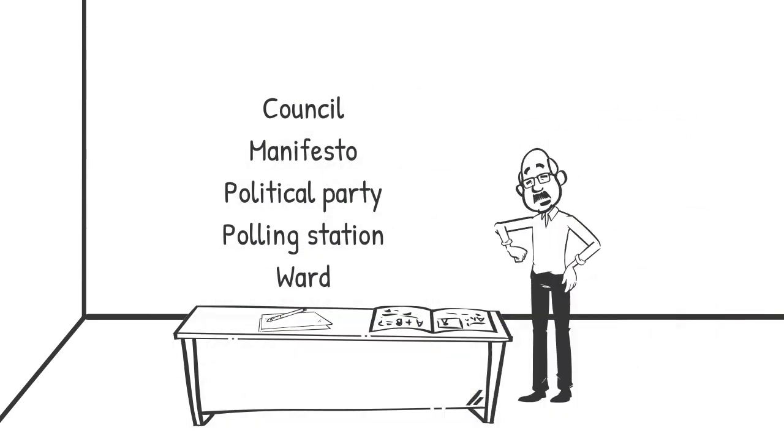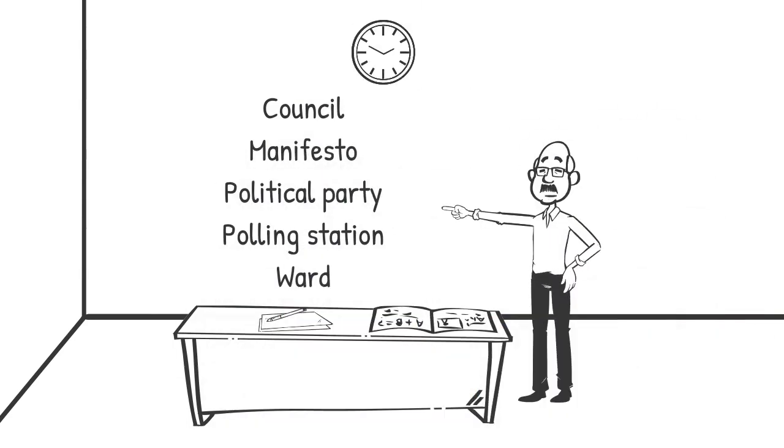The council is a group of people who are elected to look after the affairs of a town, district or county. A manifesto is a published statement of the aims and policies of a political party. A polling station is a place where votes are cast, often a school, library or village hall. A ward is an area that forms a separate part of a local council. A political party is an organized group of people with common aims who put up candidates for elections.